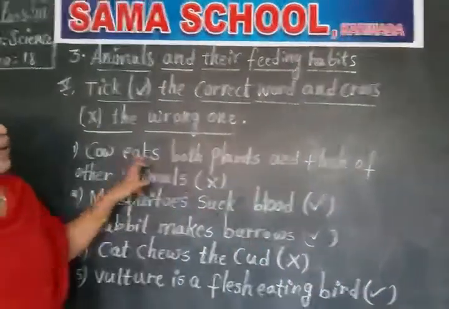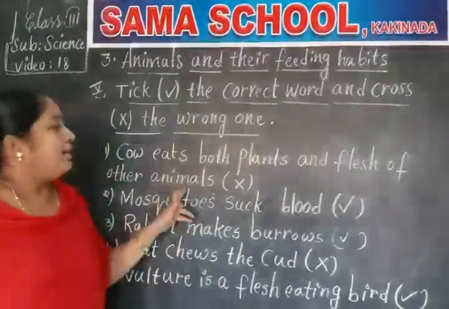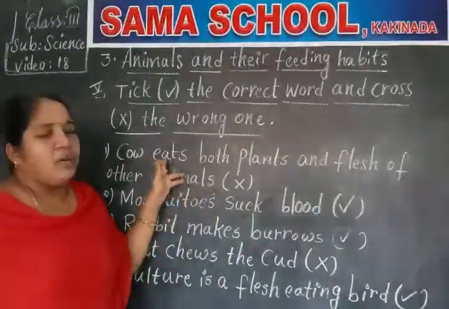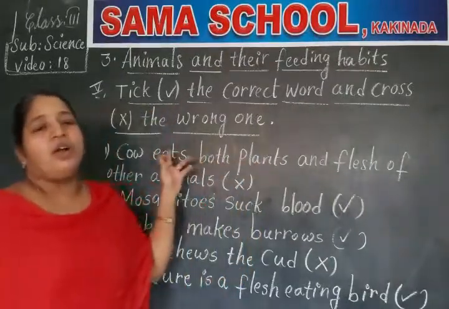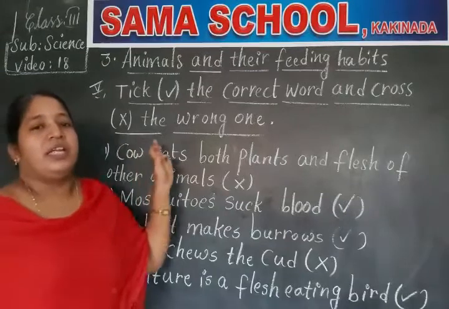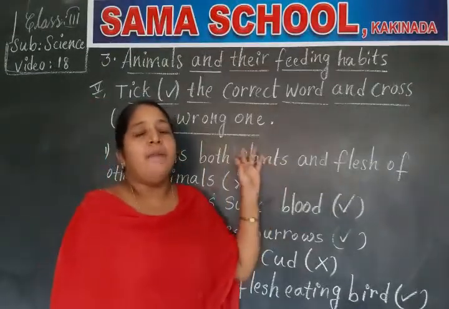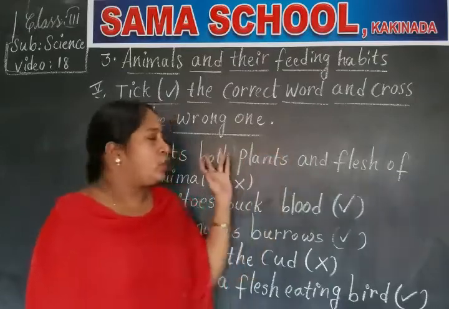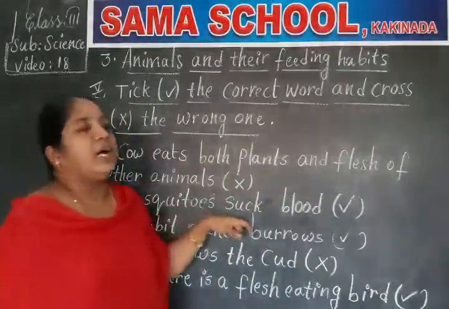Yes. Cow eats both plants and flesh of other animals. Is the cow an example of a flesh and plant eating animal? No, the cow will not eat the flesh of other animals, it just takes the parts of plants. That means it is an example of a plant eating animal. So the given sentence is wrong. Next, mosquitoes suck blood.